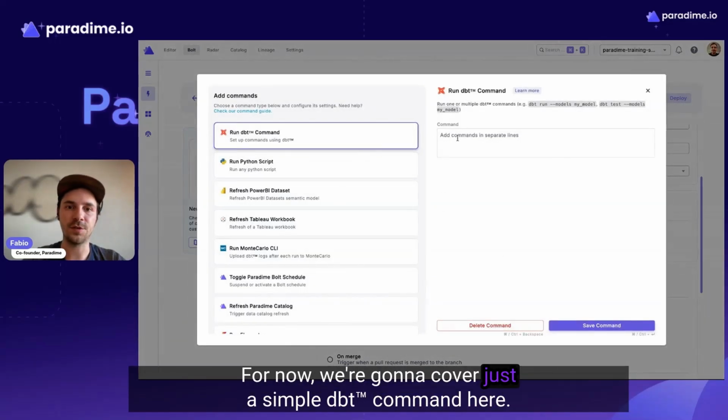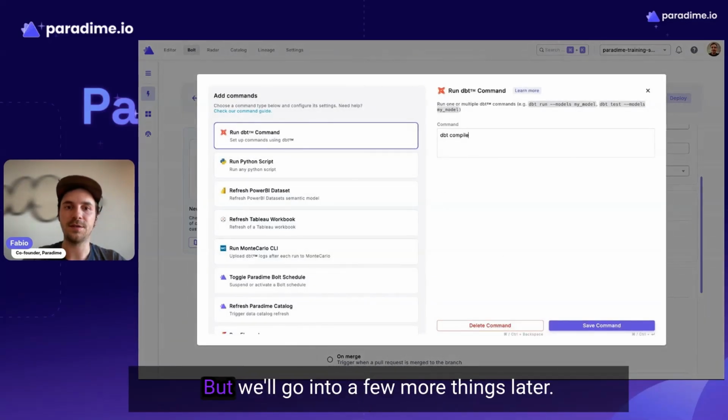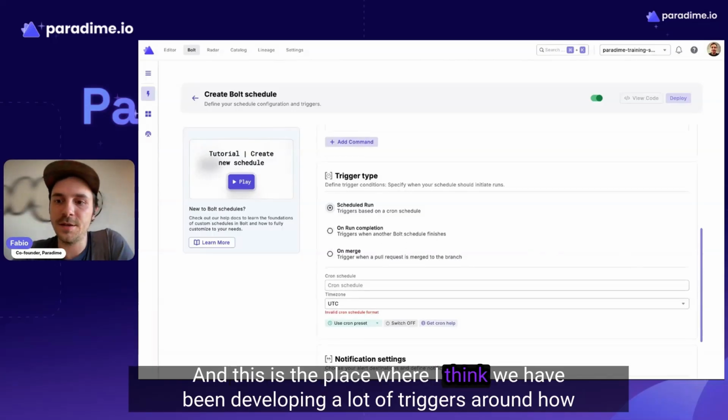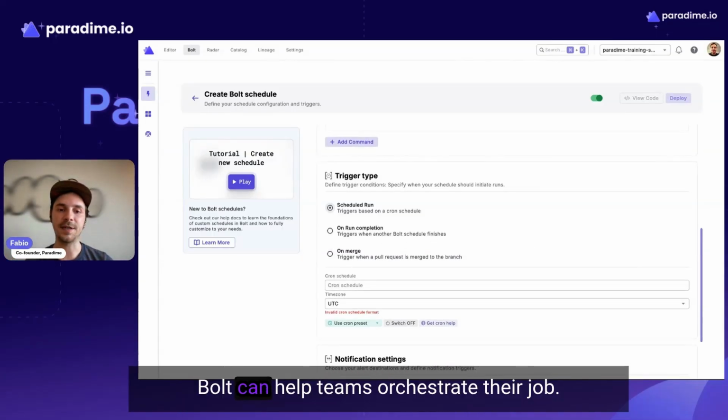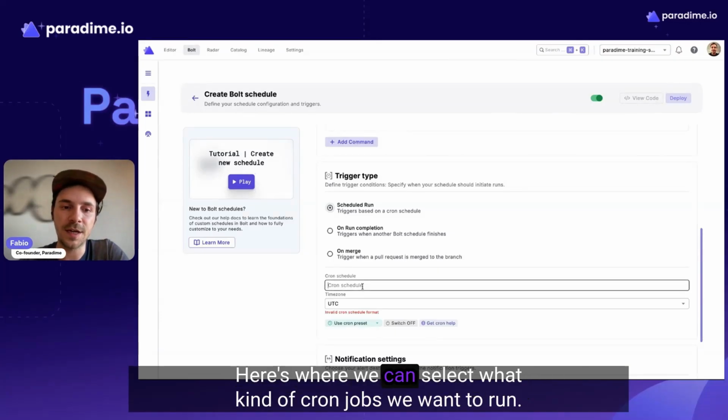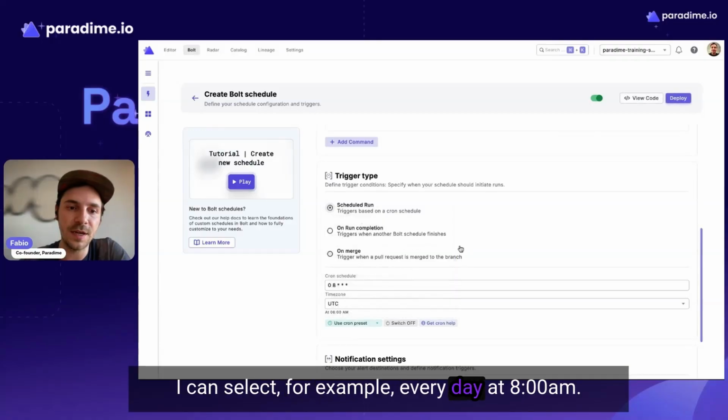For now, we're going to cover just a simple dbt command here, but we'll go into a few more things later. And this is the place where I think we have been developing a lot of triggers around how Bolt can help teams orchestrate their jobs. The first one is a schedule run. Here's where we can select what kind of cron jobs we want to run. I can select, for example, every day at 8 a.m.